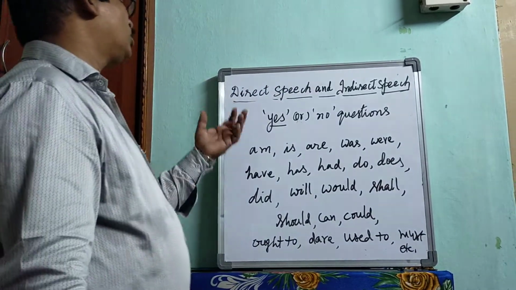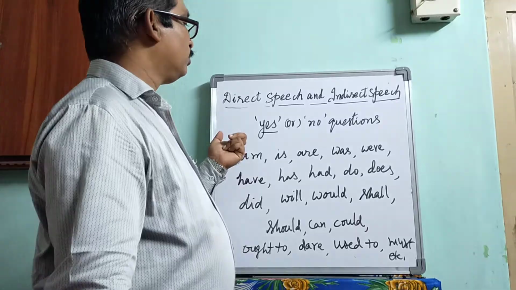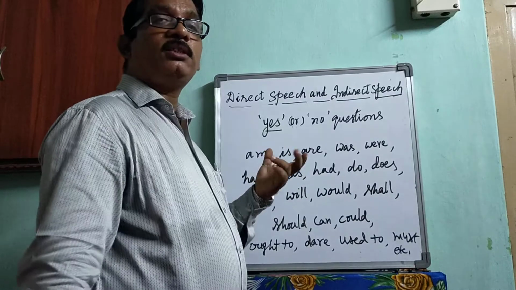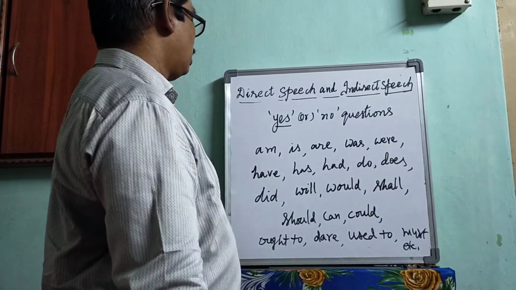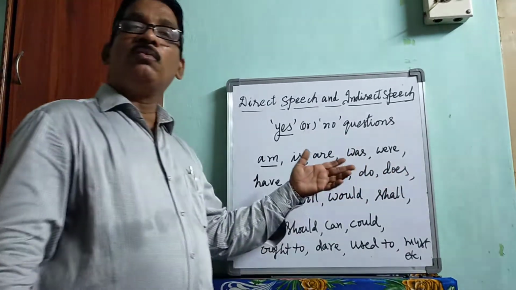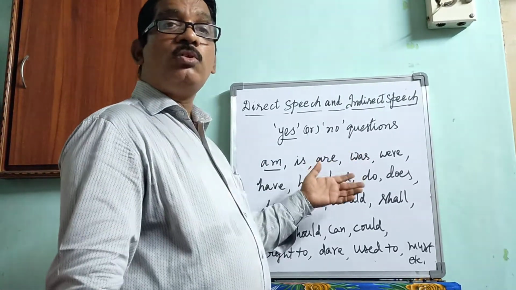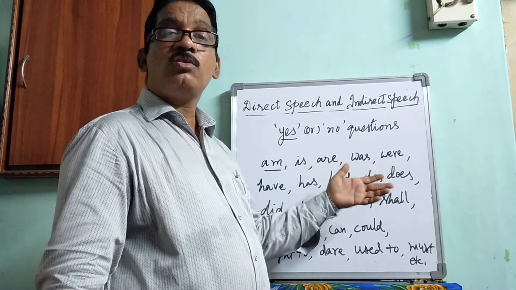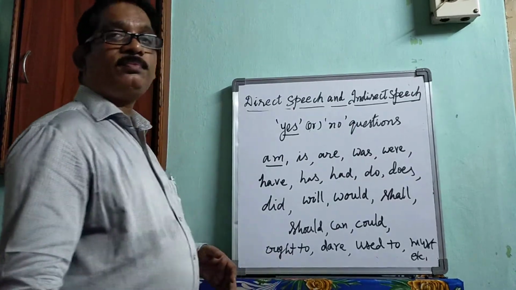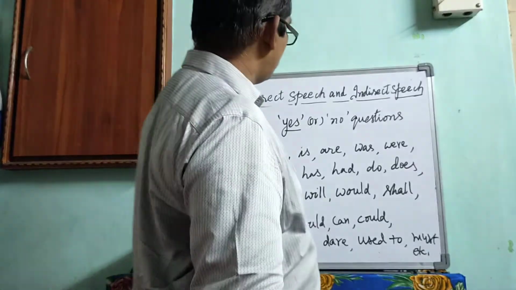The questions which start with these helping verbs, followed by a noun or pronoun as a subject, are called yes or no questions. So here, the question starts with am, is, are, was, were, have, has, had, do, does, did, will, would, shall, should, can, could, ought to, need, dare, used to, and must. These types of questions are called yes or no questions.